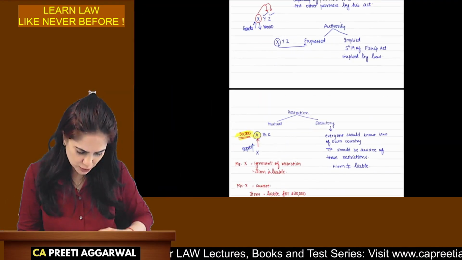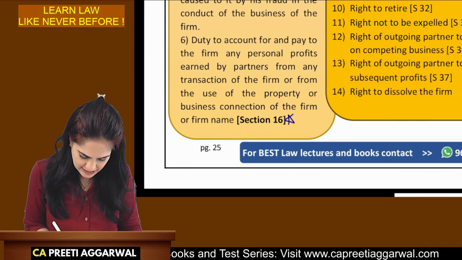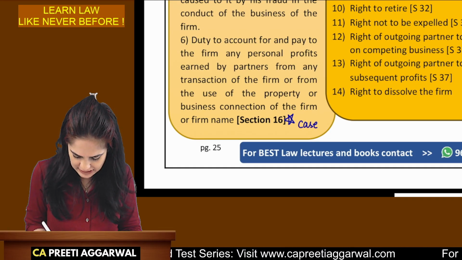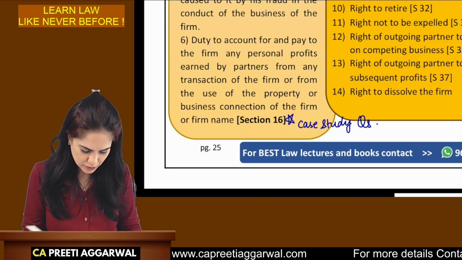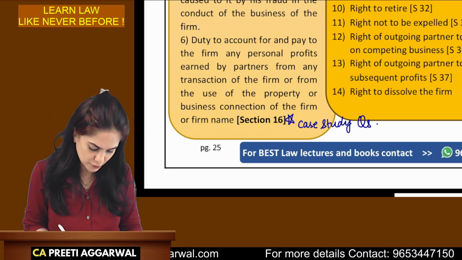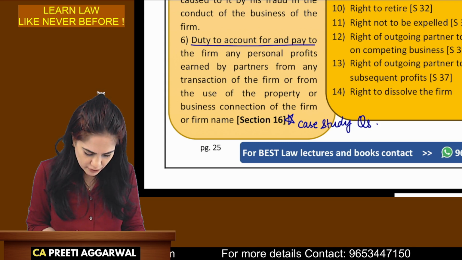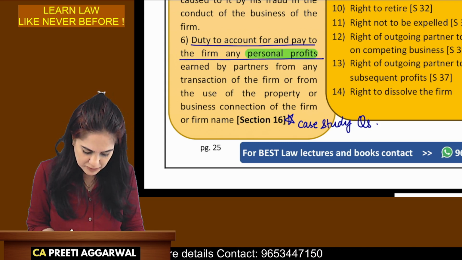Then let's go to unit 2. And over there is section 16. Yes. This section 16 is very important for case study questions. Okay. Now, what is mentioned in section 16, the section number is also very important. It is the duty to account for and pay to the firm any personal profit. What is the key word over here? The key word is personal profit.